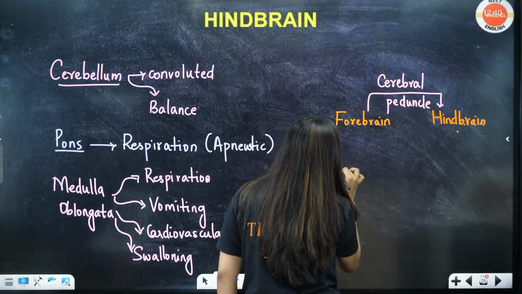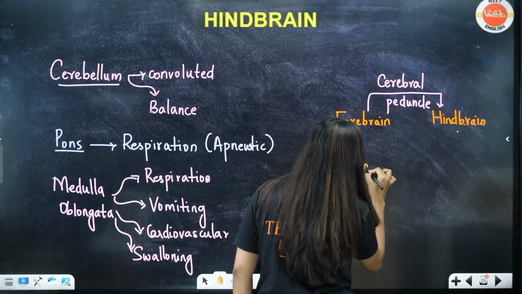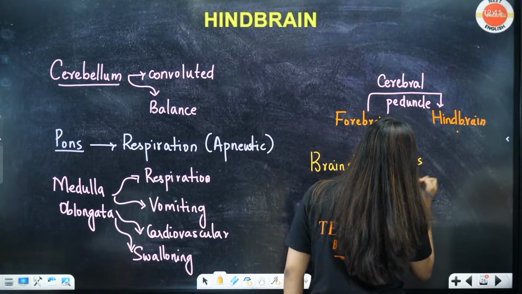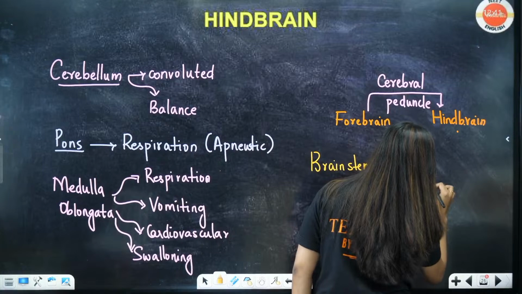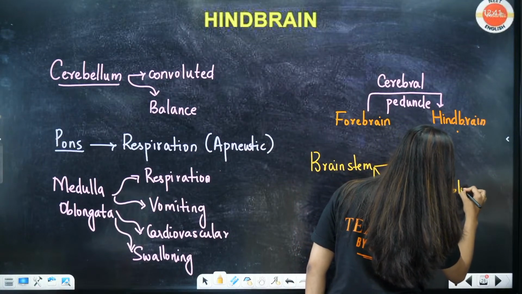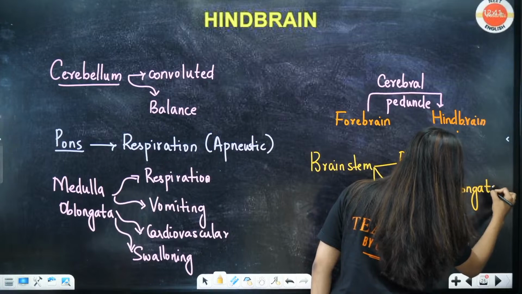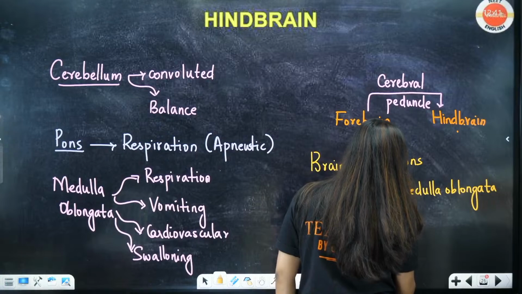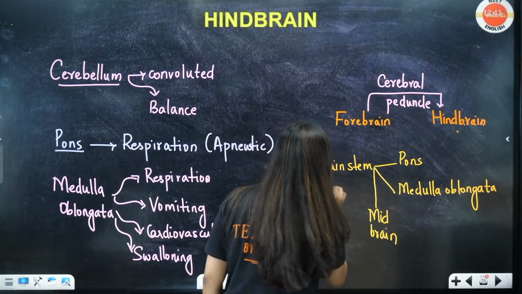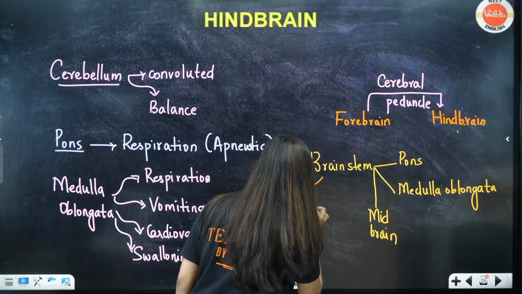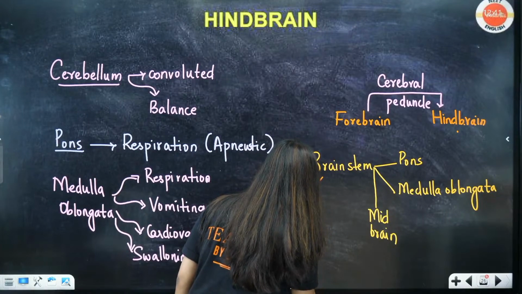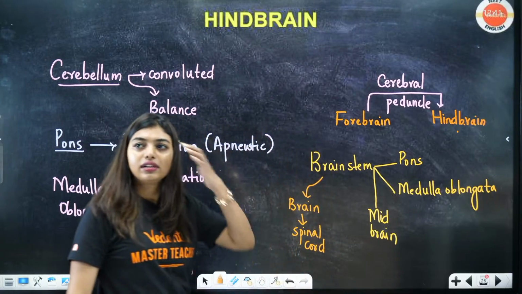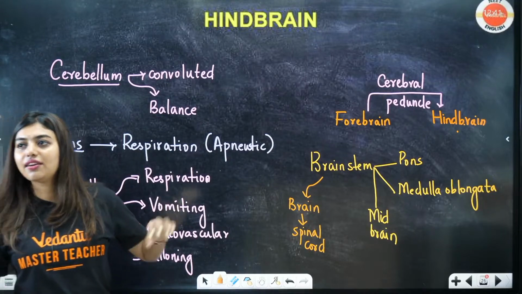Okay, students, brain stem consists of 3 things. What are they? Pons, medulla oblongata, and your midbrain. And what is this brain stem used for? Connecting brain to the spinal cord. Brain to the spinal cord. Got it? Yes? Saved. Okay, saved today.